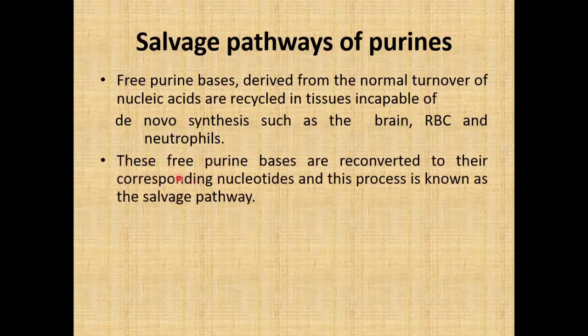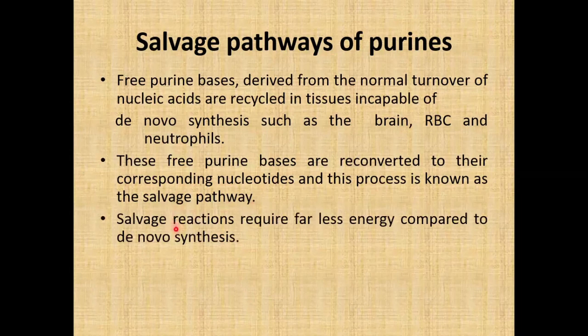These free purine bases are reconverted to their corresponding nucleotides, and this process is known as the salvage pathway. ये जो free purine bases हैं, उनको reconvert करके corresponding nucleotides बनाते हैं. That process is known as the salvage pathway. The salvage pathway requires far less energy compared to de novo synthesis.